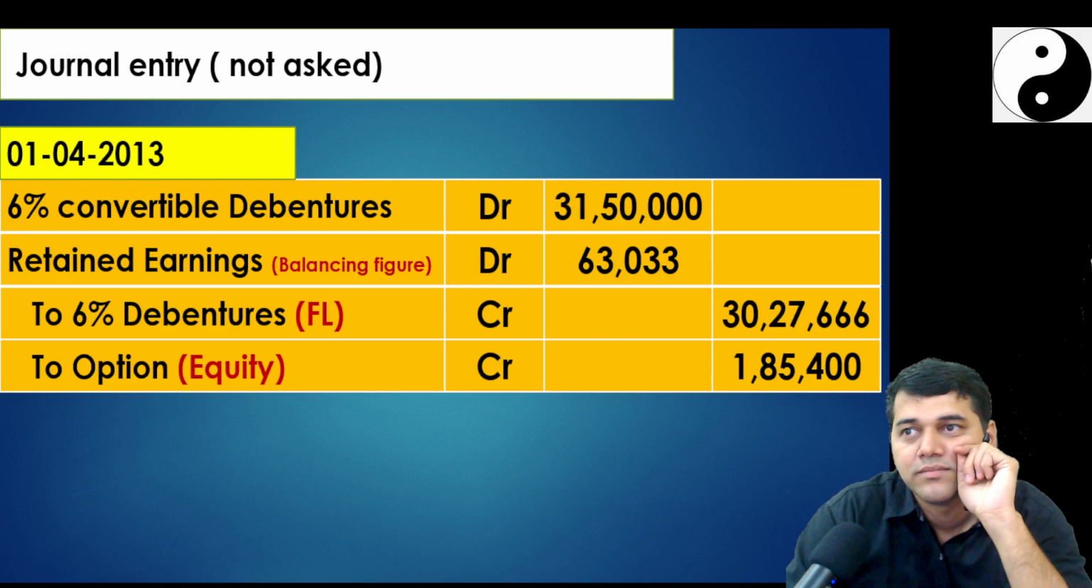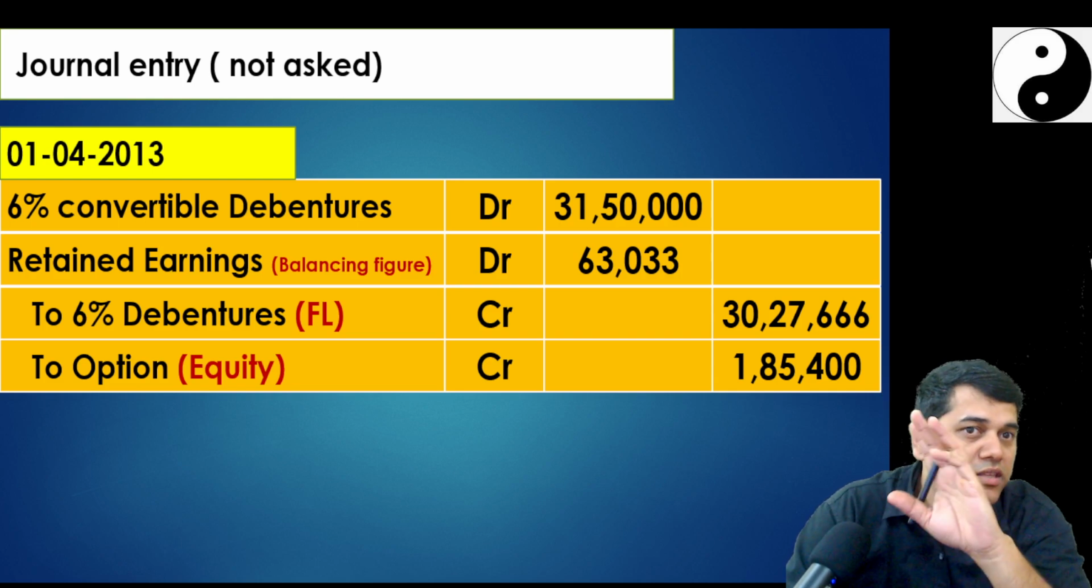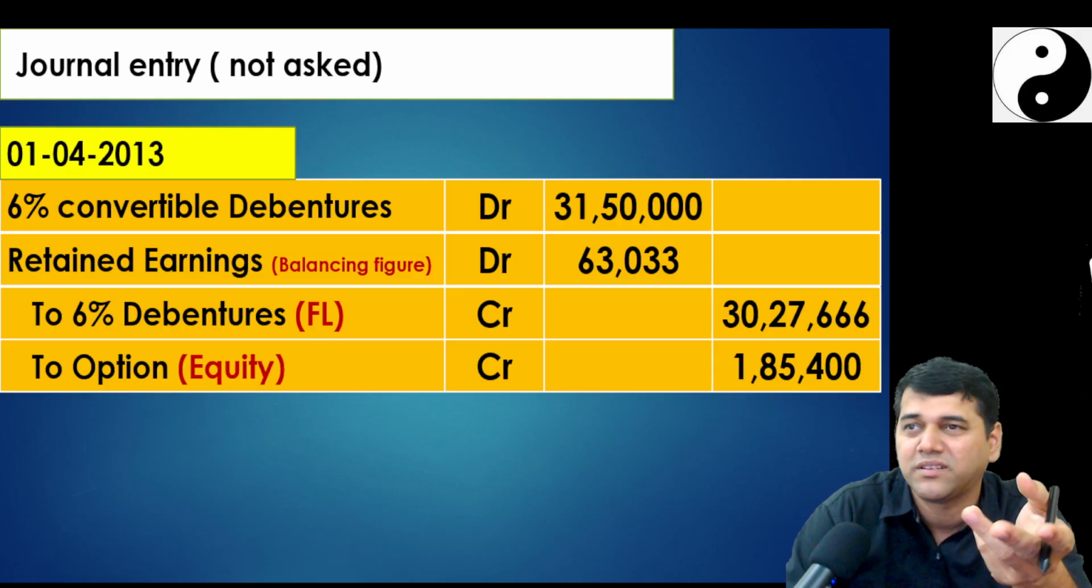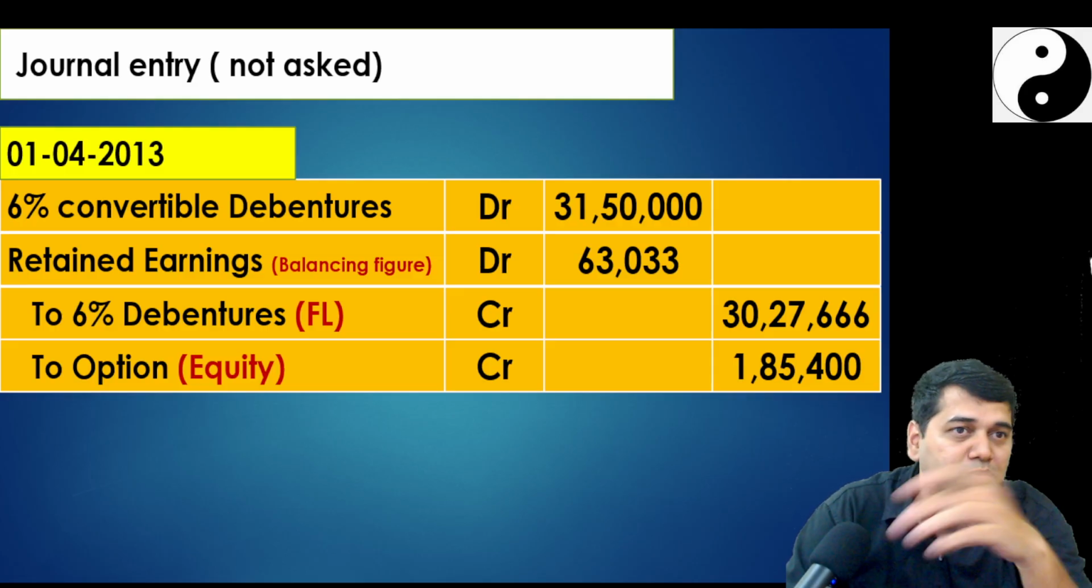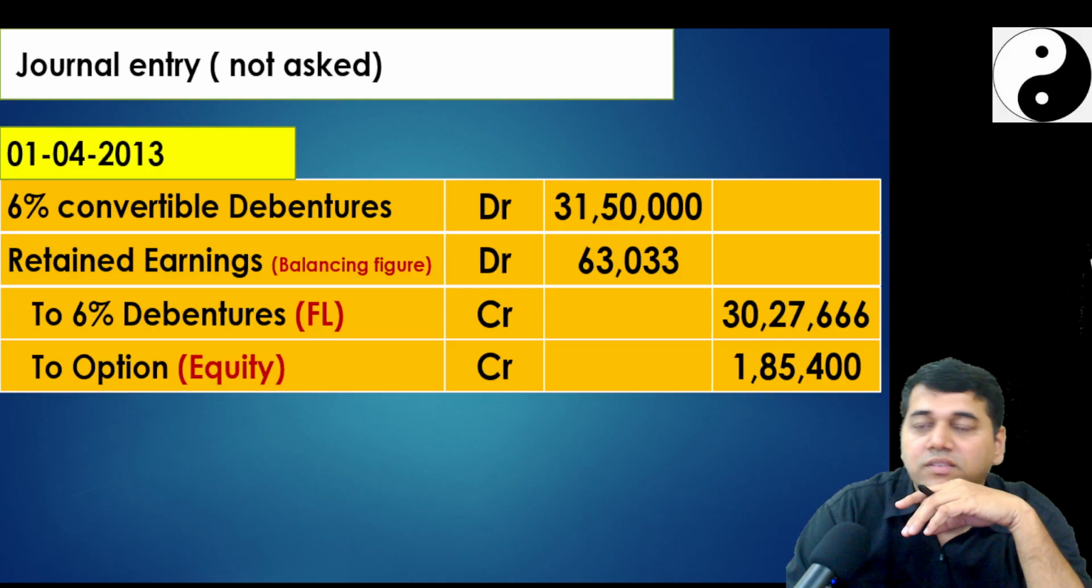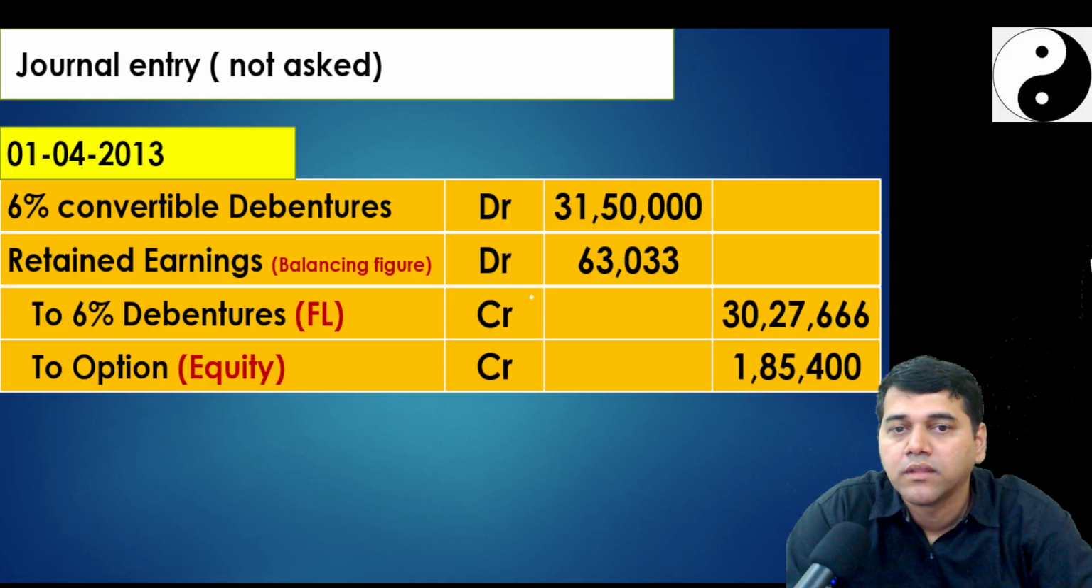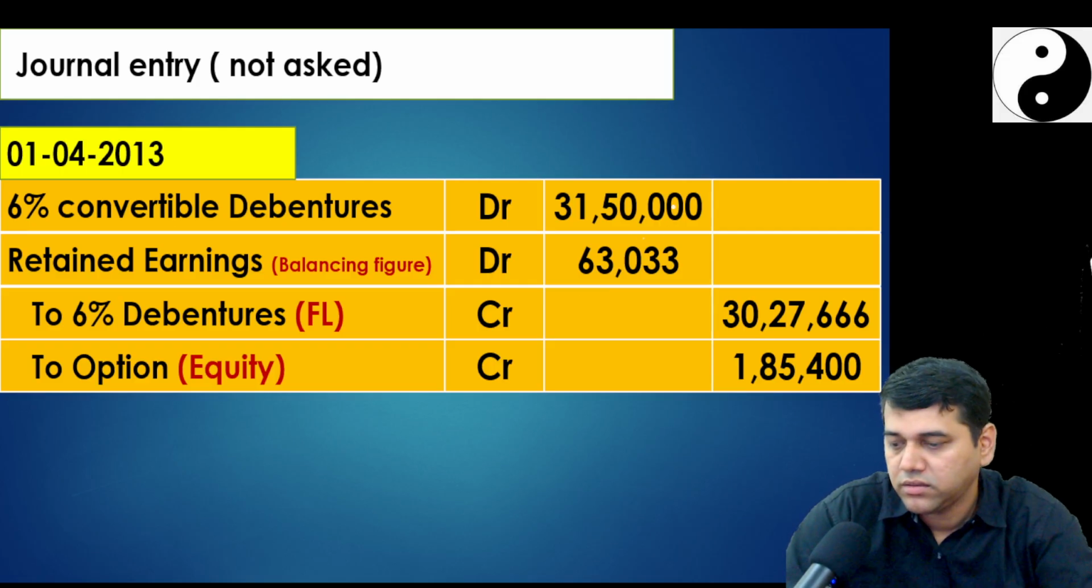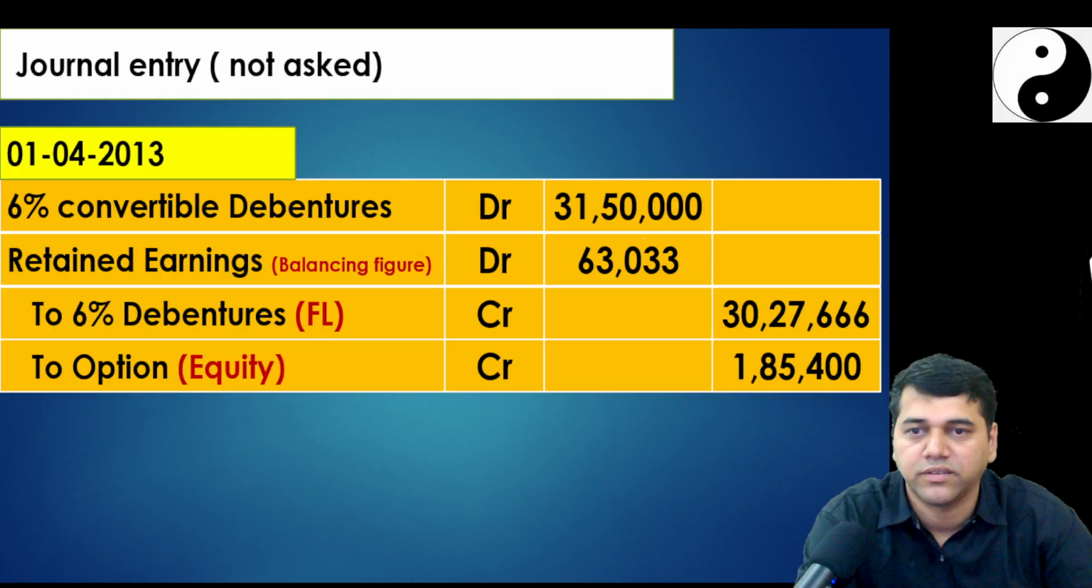Clear? Actually, this was a mistake in the first study material. God knows some adjustments and all. For me, it was difficult to explain. Sorry? This amount is not matching. How much did I tell? 63,066. One minute, it's a typing error.